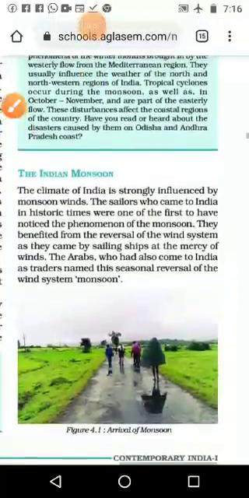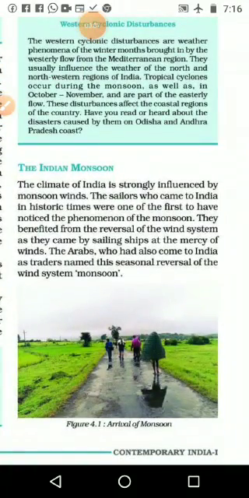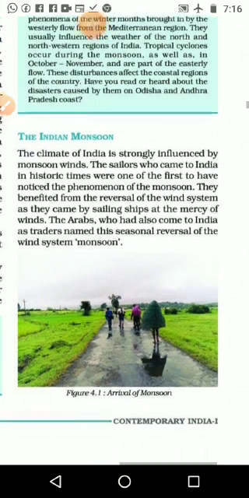Very good morning, students. We are moving to the next part, that is the Indian monsoon. The climate of India is strongly influenced by monsoon wind. Because of the monsoon wind, we are also calling it monsoon climate. Indian climate is known as monsoon climate, that we have already seen.